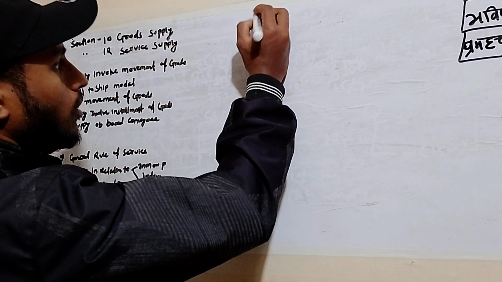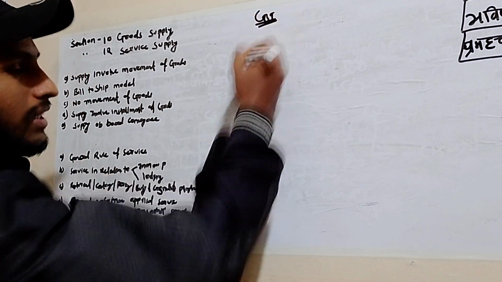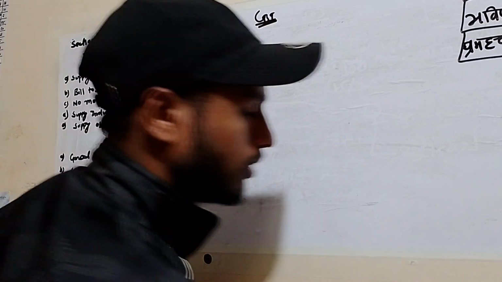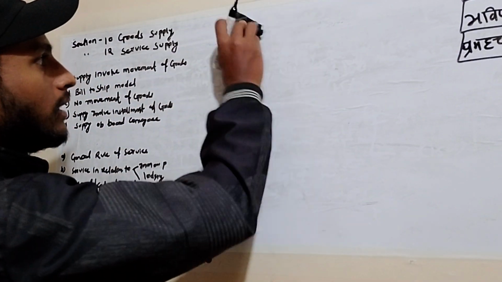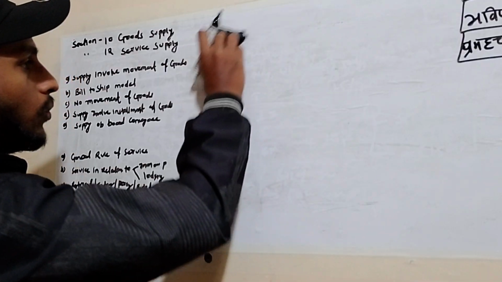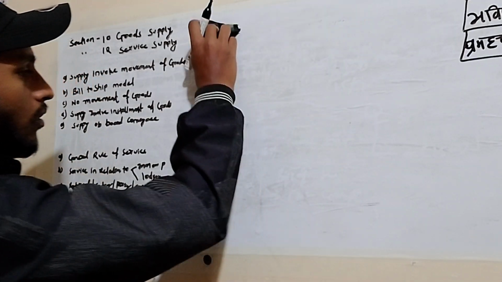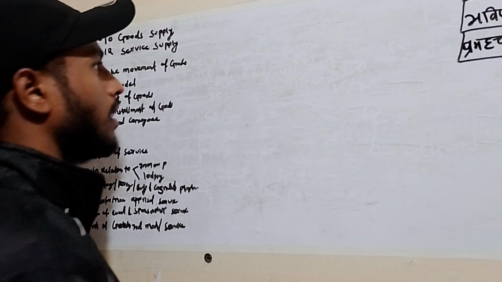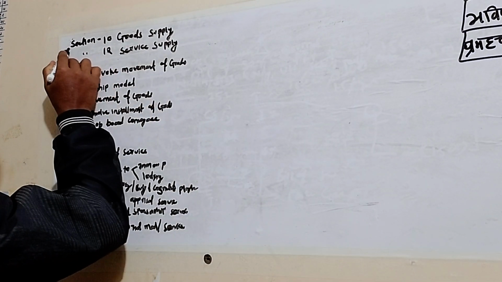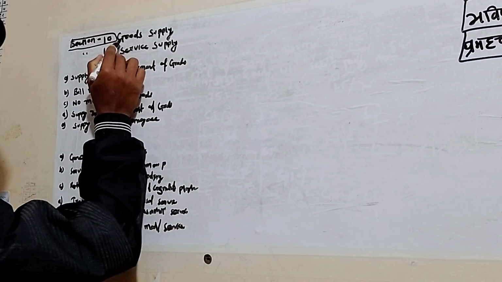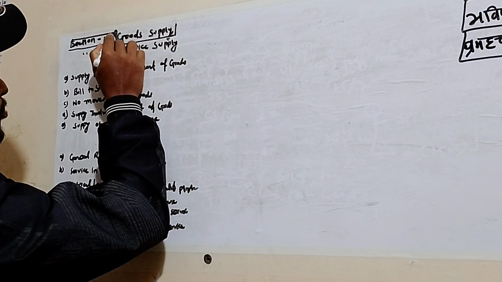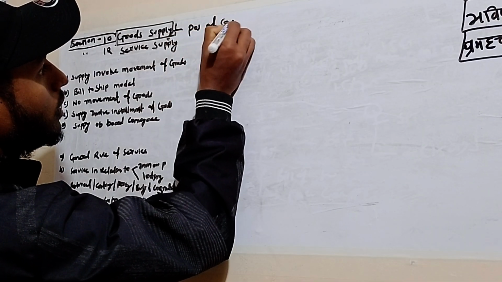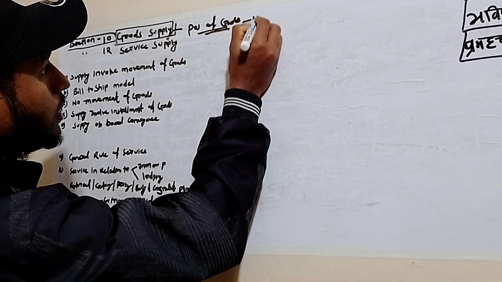So here in the GST, we all know the GST, an indirect tax, is applicable. Here the question is, while we are applying the GST rate, which will be the places of supply? So here we are going to talk about the place of supply. Section 10 is talking about goods supply, meaning place of supply of goods. Section 10.